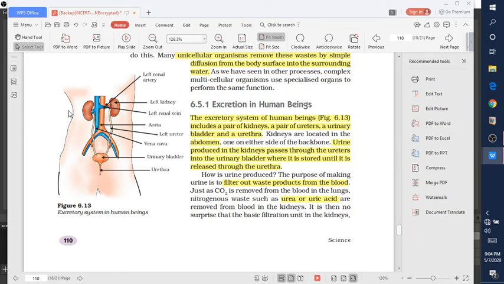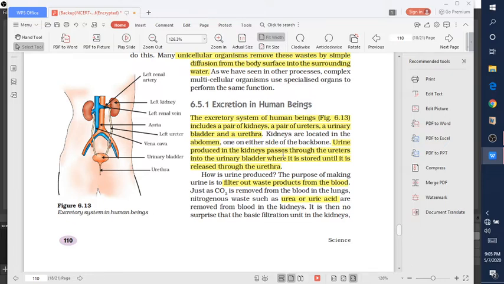First I would like to tell you how the structure of the excretory system is described. The excretory system in human beings has two kidneys, aorta, vena cava, urinary bladder and urethra. These are all parts of the excretory system. So it includes a pair of kidneys, a pair of ureters, a urinary bladder and a urethra. The kidneys are located in the abdomen, on either side of the backbone.